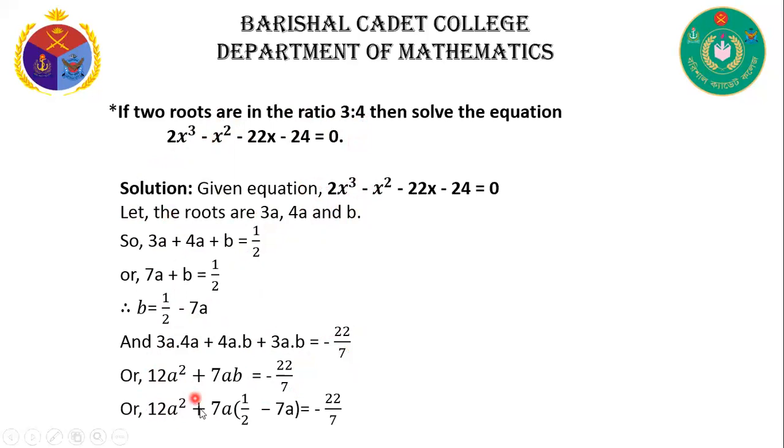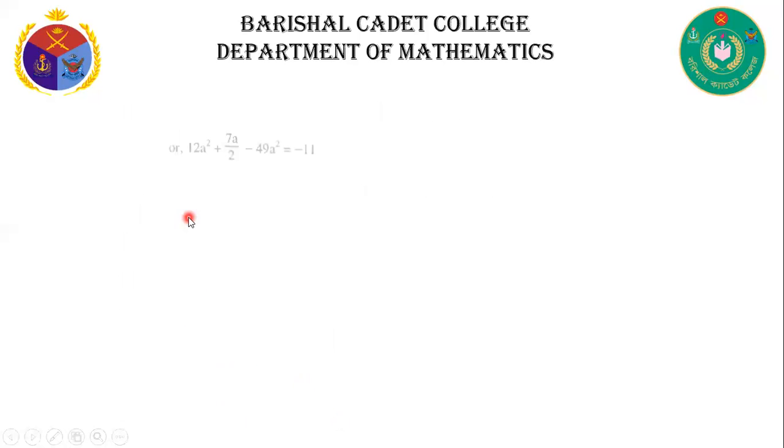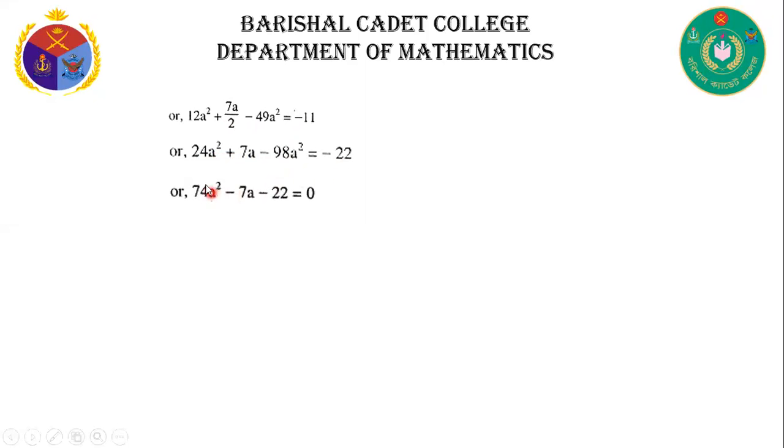Therefore 12a² + 7a·(1/2) − 7a = −22/7, or 12a² + 7a/2 − 49a² = −11, or 24a² + 7a − 98a² = −22. After calculating, we can write 74a² − 7a − 22 = 0.